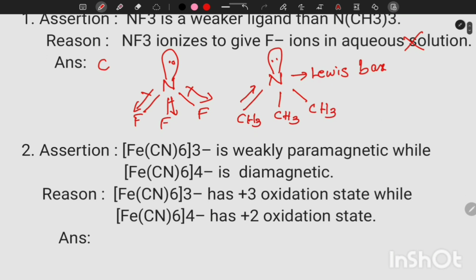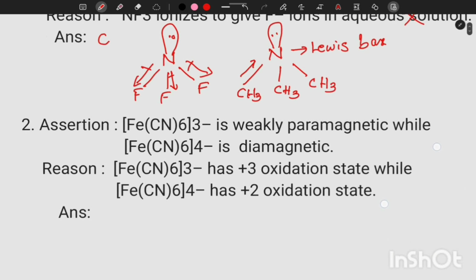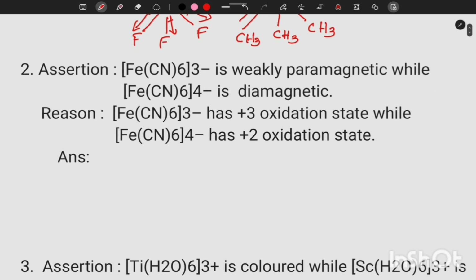Second question. Assertion: [Fe(CN)6]3- is weakly paramagnetic while [Fe(CN)6]4- is diamagnetic. We know the oxidation state of iron in [Fe(CN)6]3- is given as +3, and [Fe(CN)6]4- has +2. So let us verify this. Fe plus 6 cyanide, 6 into -1, so -6, which is equal to the sum, -3.